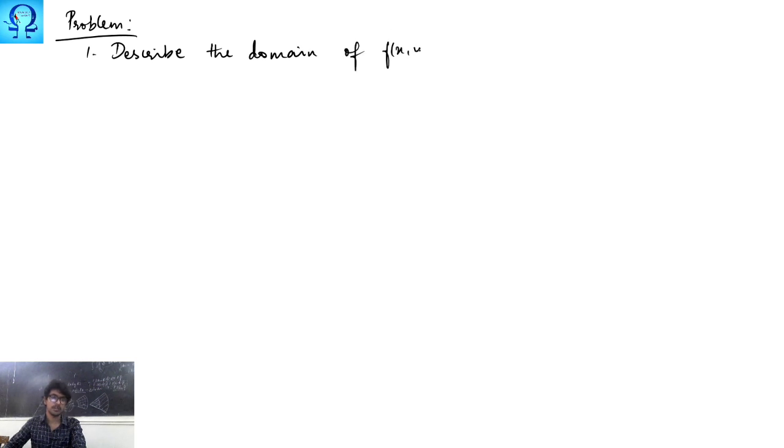Now we are getting back to the discussion that we had in the previous class. That is, we are about to do a problem that tells us to describe the domain of f of x, y equals the square root of y minus x square.